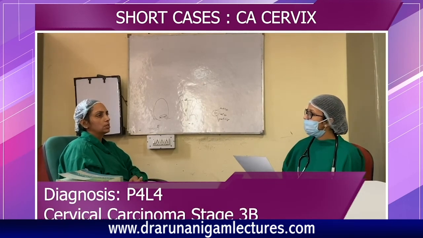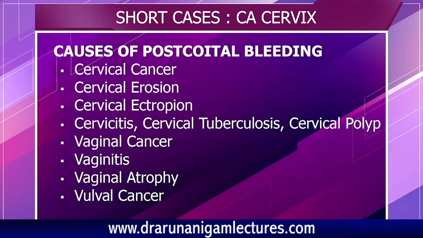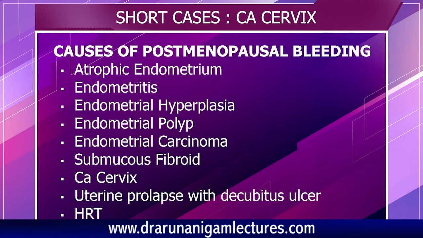Ma'am, as the patient is elderly, 60 years, presenting with postmenopausal bleeding, so likely a malignancy, and there is a cauliflower-like friable growth on the lips. So this is likely carcinoma cervix. Okay. So what is more common in CA cervix, postmenopausal bleeding or postcoital bleeding? Ma'am, postcoital bleeding is more specific of CA cervix. Very good. And postmenopausal bleeding is more common in endometrial carcinoma. Very good.